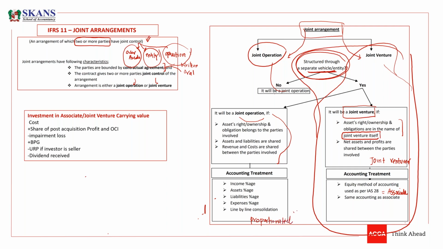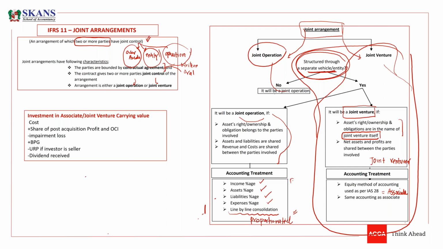we will pick our income share, our asset share, our liabilities share out of that joint operation, and we will pick our expenses share. And we will add them line by line. We will consolidate line by line. What does it mean?